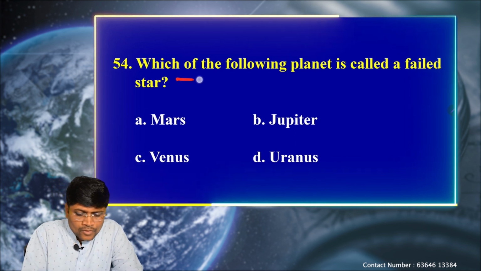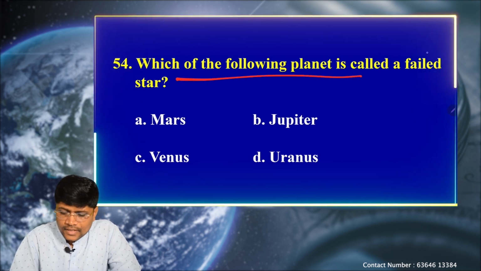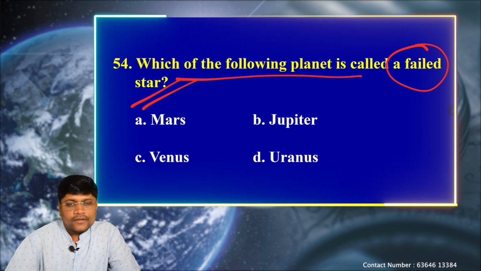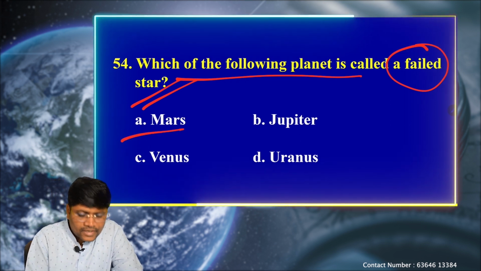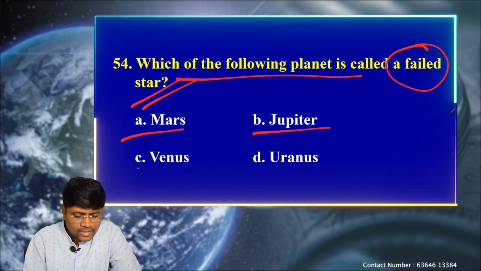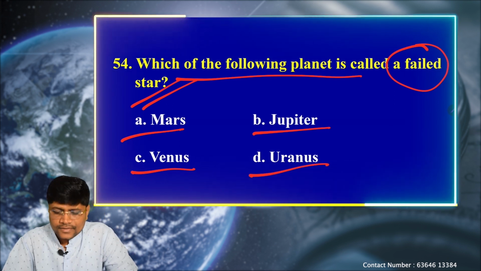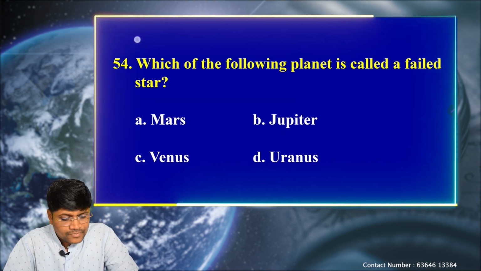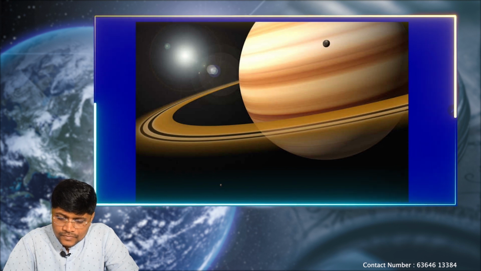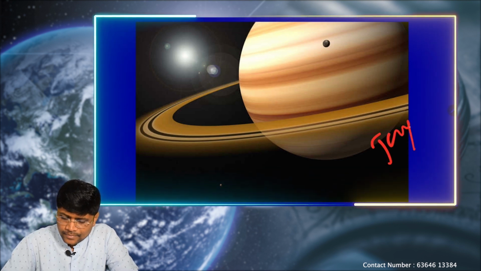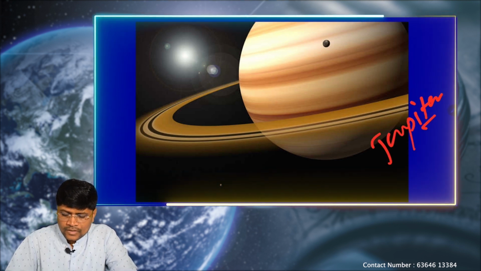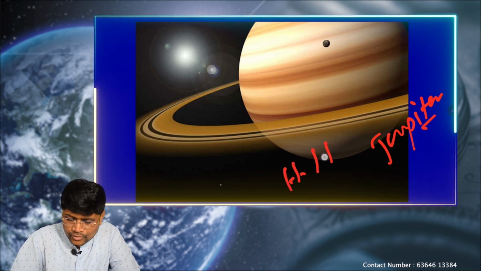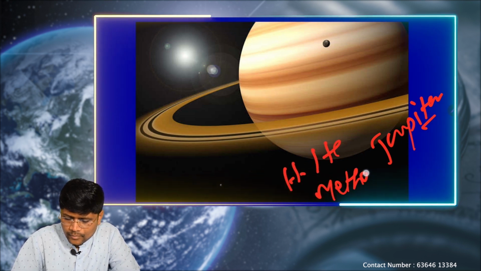Next question: which of the following planets is called a failed star? Very interesting question. Option A Mars, B Jupiter, C Venus and D Uranus. Let's see the explanation. This is the planet Jupiter. Its chemical composition is mainly hydrogen, helium, methane and ammonia.